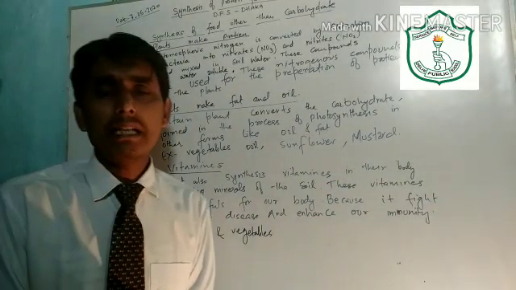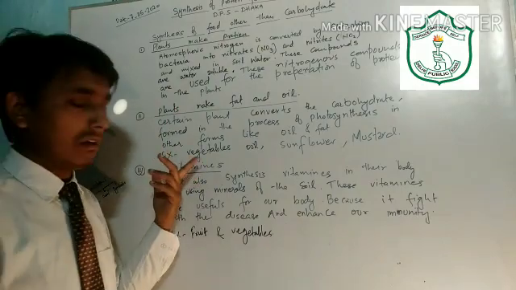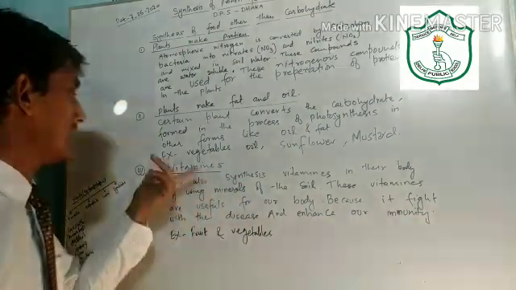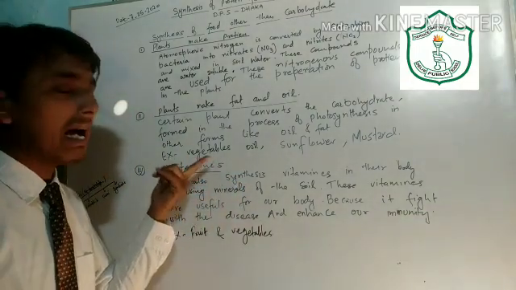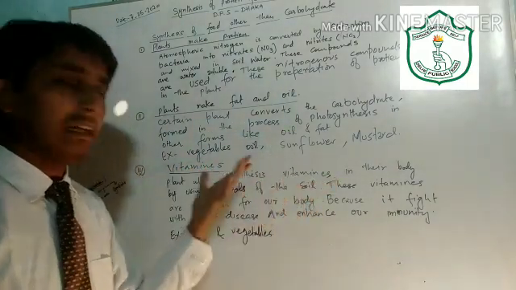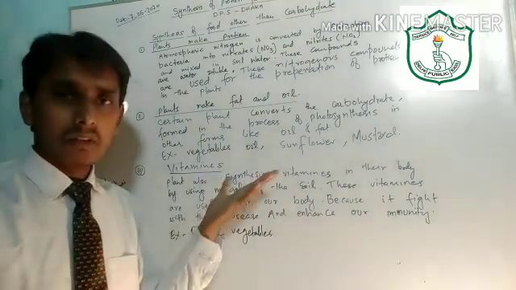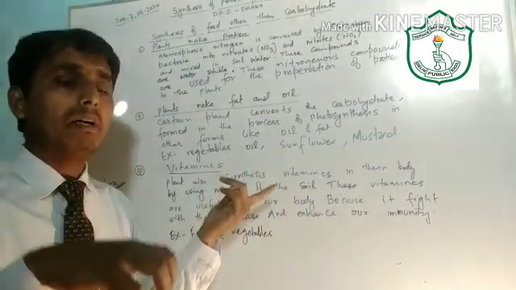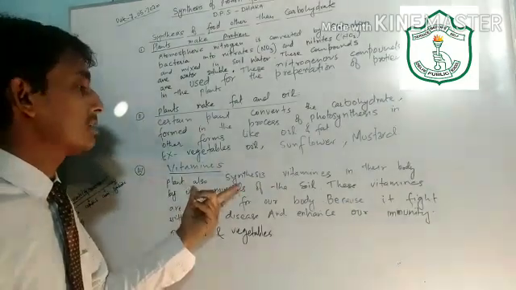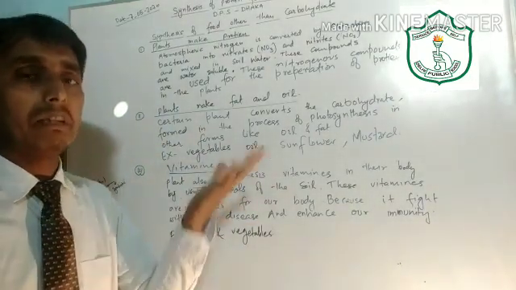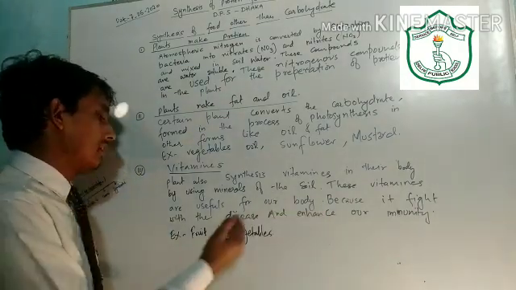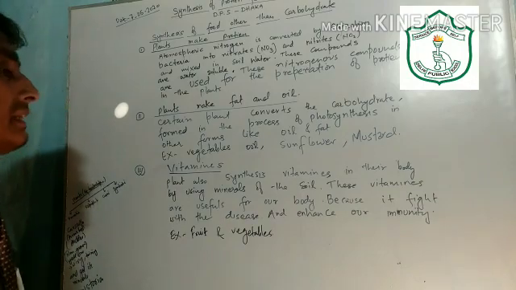Similarly, vitamins are very vital for animals, because, as I already discussed, these vitamins enhance our immunity and help us to fight disease. These vitamins are made up of minerals, and when water goes up into the plant body through its roots, the minerals dissolved in the soil also go up with the water into the plant body. And these vitamins are very useful for our body, because they fight disease and enhance our immunity.